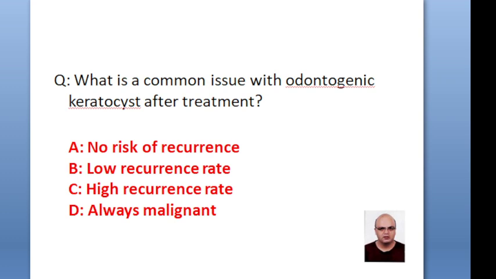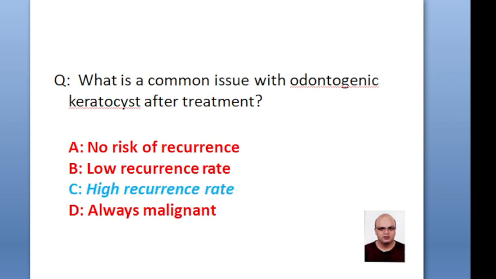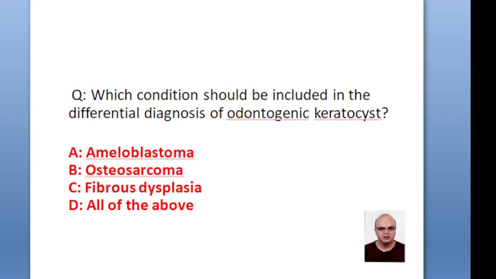Which is a common issue with odontogenic keratocyst after treatment? No risk of recurrence, low recurrence rate, high risk of recurrence, it is malignant. The correct option is high recurrence rate. Which condition should be included in the differential diagnosis of odontogenic keratocyst? Ameloblastoma, osteosarcoma, fibrous dysplasia, all of the above. The correct option is all of the above.